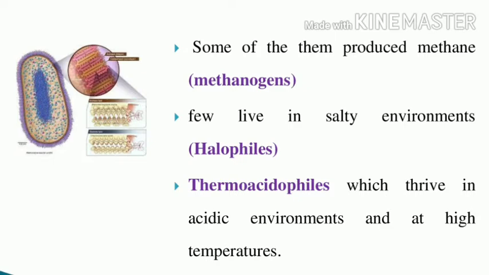I repeat, what is archaea? Archaea is a single celled organism which can live in extreme conditions, so it is called an extremophile. These archaea synthesize their own food utilizing hydrogen sulfide and other chemicals from the volcanic vents. Some archaea produce methane, called methanogens. Some live in salty environments, called halophiles. Some thrive in acidic environments and at high temperature, called thermoacidophiles.